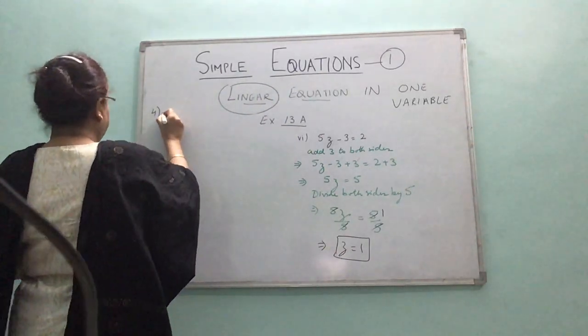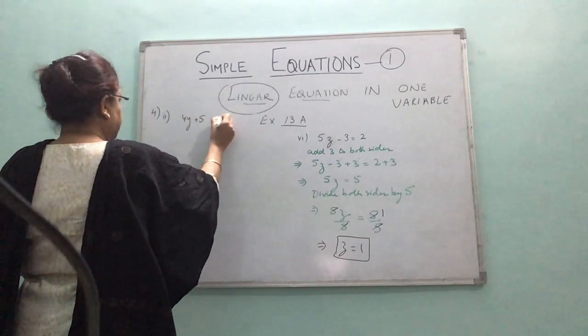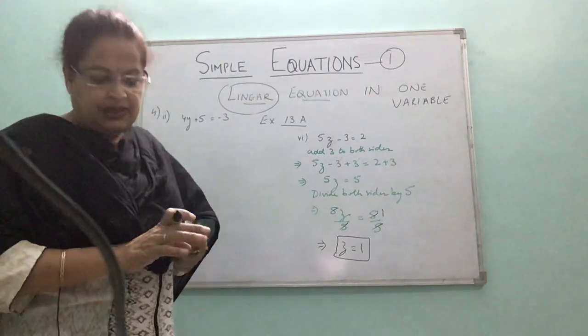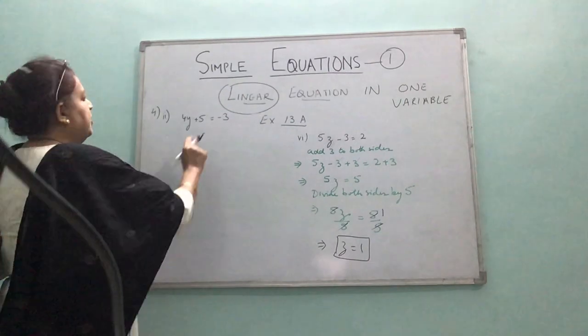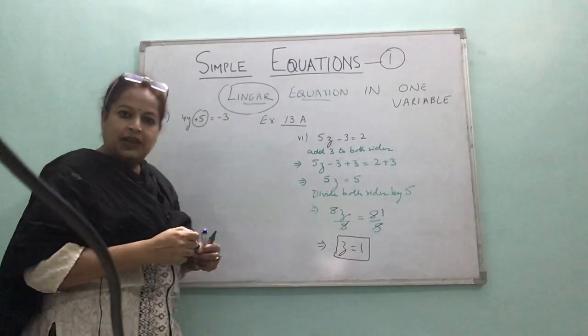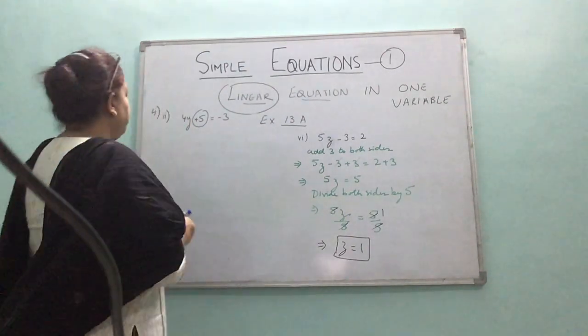So I take the second part, 4y plus 5 is equal to minus 3. Question number 3 and 4 are almost the same. Signs you have to be a little careful. First, there are two terms, so we will remove this constant term plus 5. The inverse operation for addition is subtraction. So what will we do?